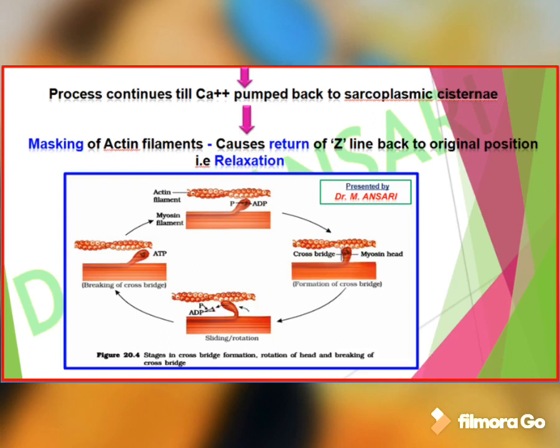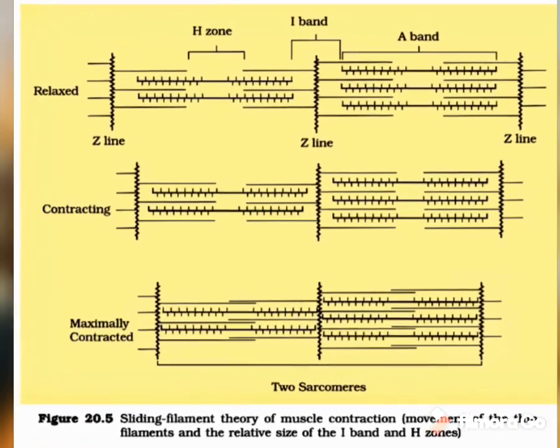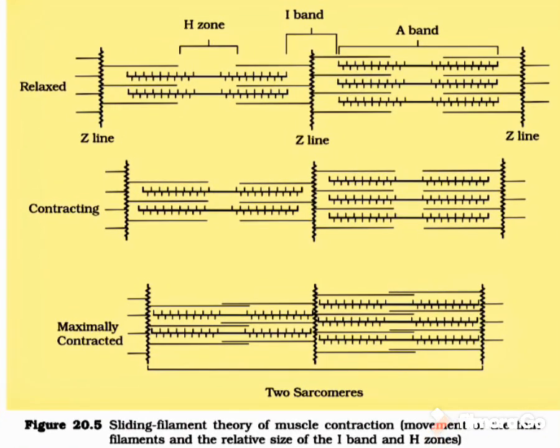Due to this sliding, the actin filament is pushed toward the center part of the H zone. Hence, the length of the H zone decreases, and it is the indication of muscle contraction. The given diagram indicates the sarcomere in 3 states of muscle, that is the relaxed state, contracting state and maximally contracted state. In the first diagram, the length of the H zone is more. If the H zone has more length, it means the muscle is in a relaxed state.